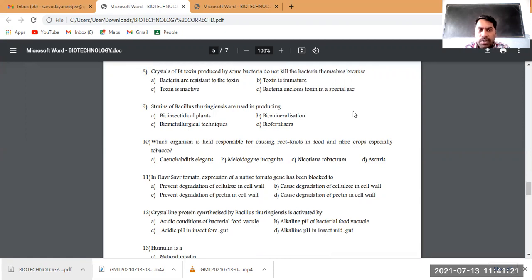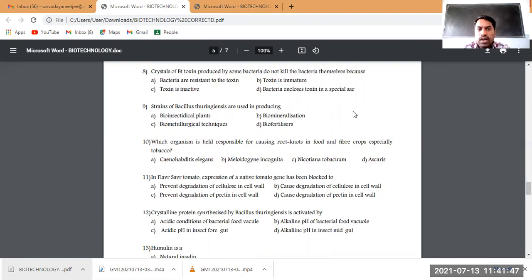Crystals of Bt toxin produced by some bacteria do not kill the bacteria themselves because, of course, the poison will not kill the bacteria produced from that Bt gene because bacteria are resistant to the toxin. It is not so. They are not resistant to that. Even they may get killed if the proper environment is provided.